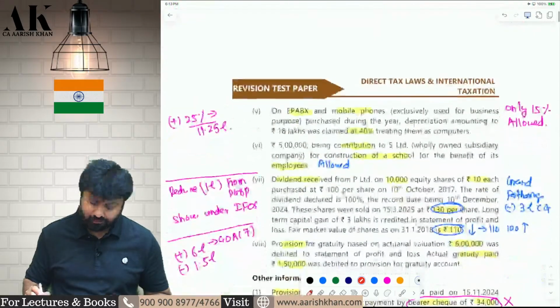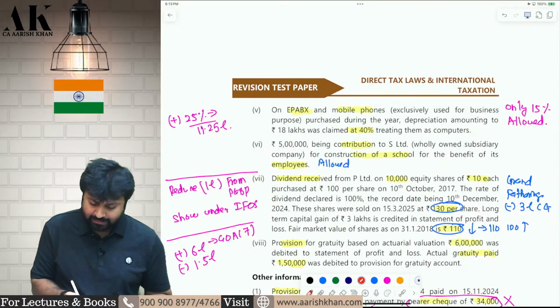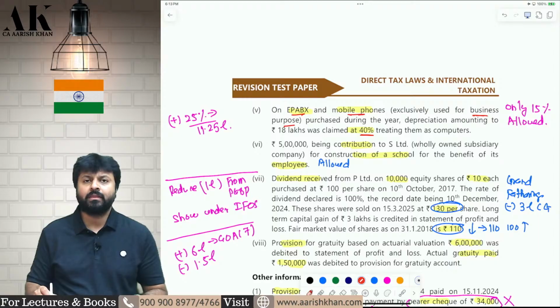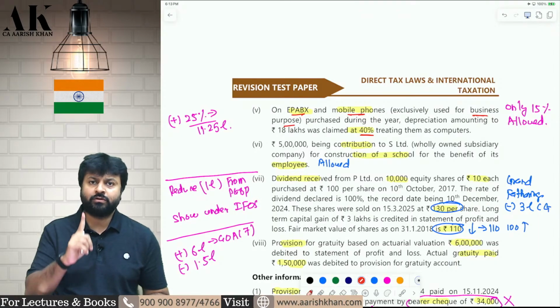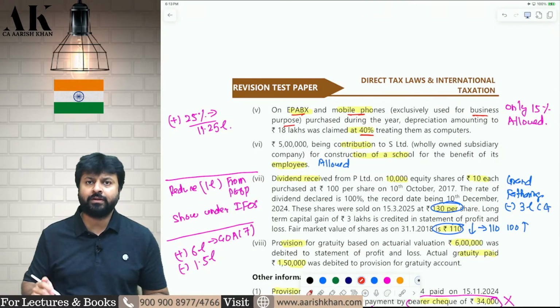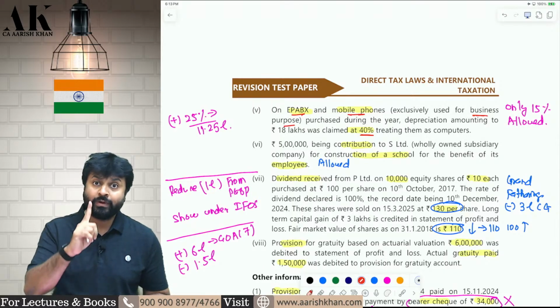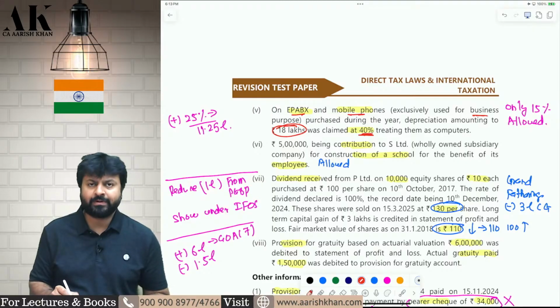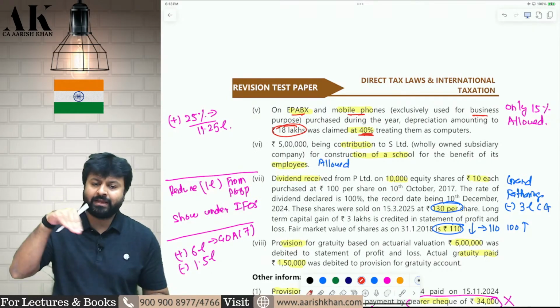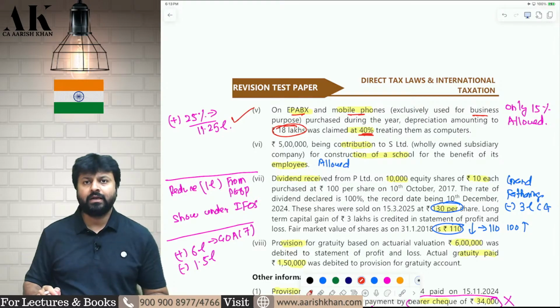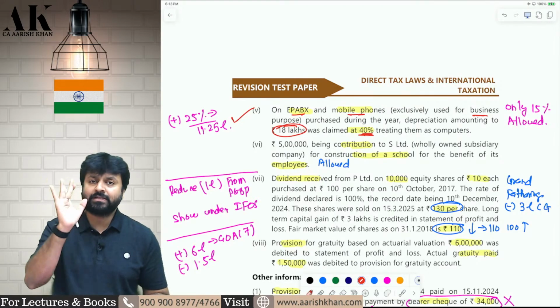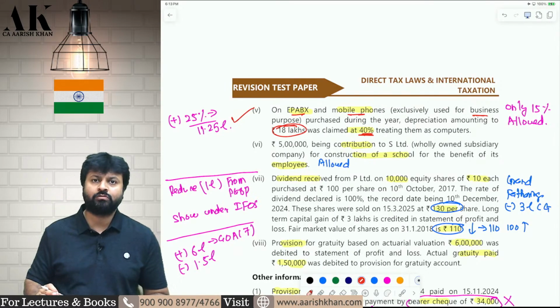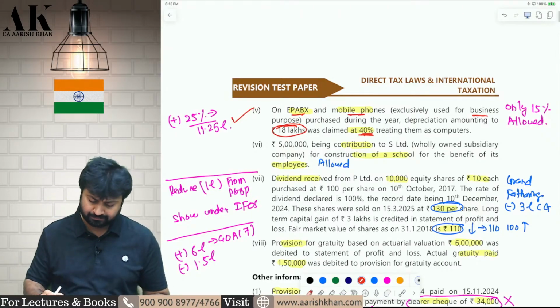Okay. Next, there are some EPBX and mobile phones on which you have claimed 40% depreciation. No doubt it is used exclusively for the business purpose. But EPBX and mobile phones are subject to 15% depreciation. They are not subject to 40% depreciation. It means you have claimed 25% extra. Now, 18 lakhs is 40%. So, 15% is how much? Cross multiply and add back 25%, because only 15% of depreciation on mobile and EPBX is allowed. 25% you have to add it back.